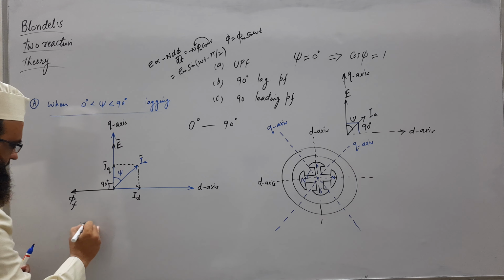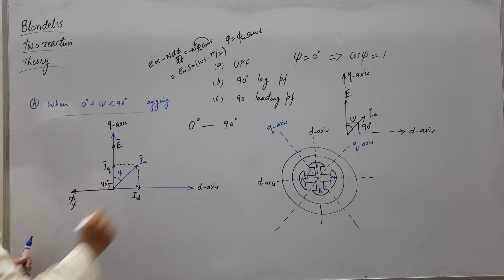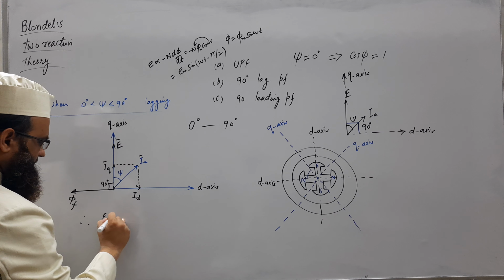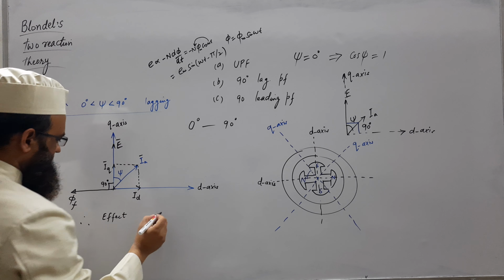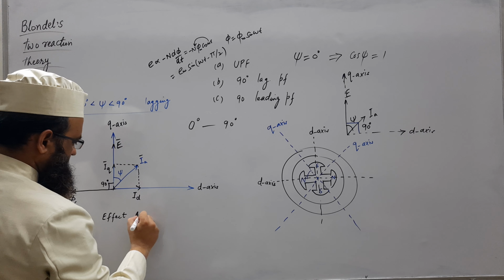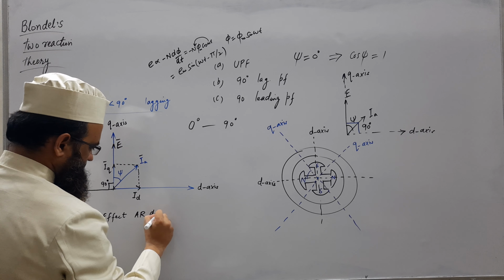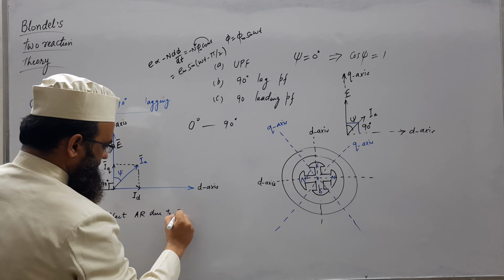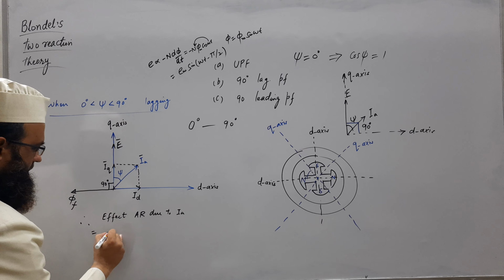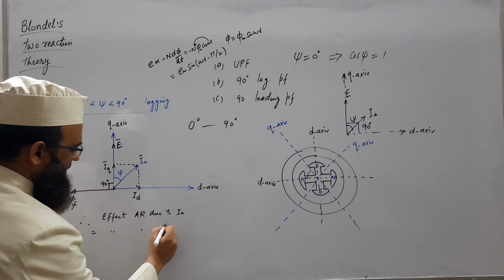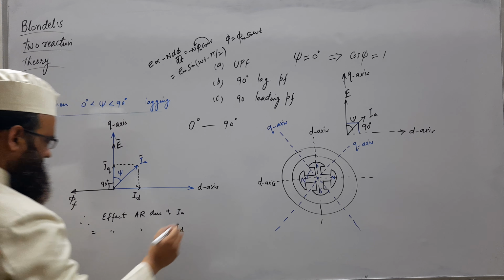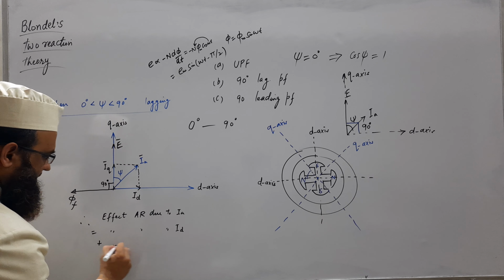Therefore, we may write that the effect of armature reaction due to IA will be equal to the effect of armature reaction due to ID plus the effect of armature reaction due to IQ.